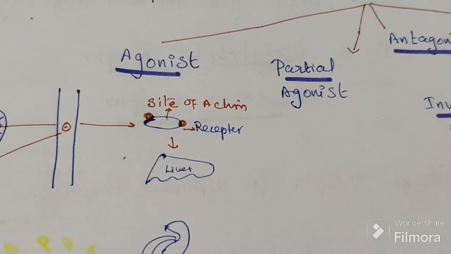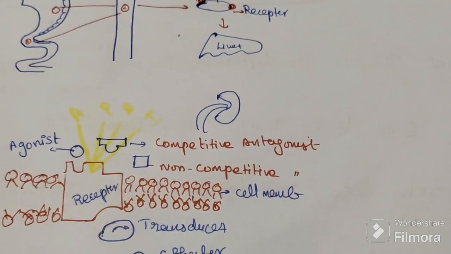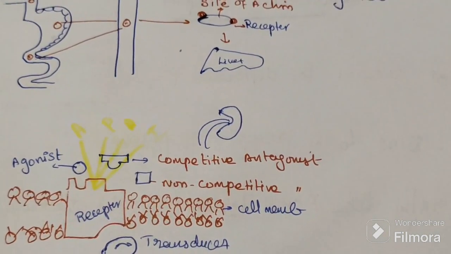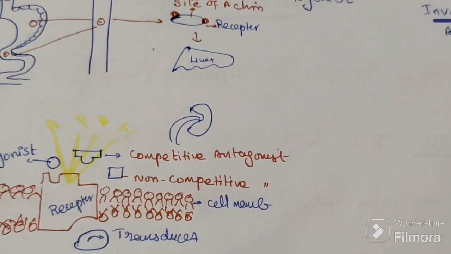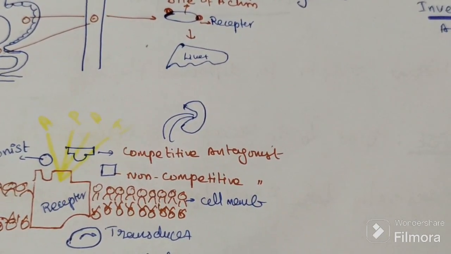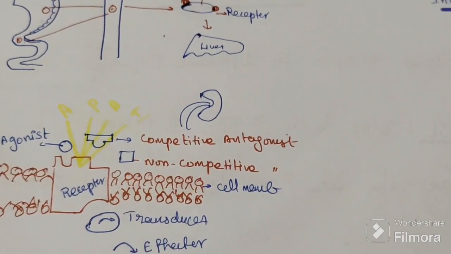But this receptor is not a natural receptor for the drug. This receptor is meant for some physiological agonist.